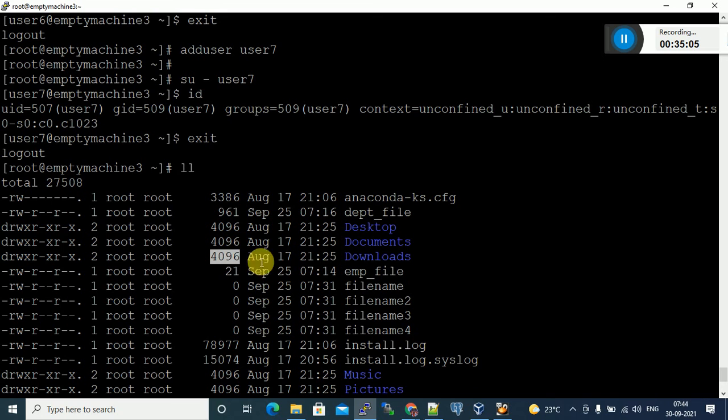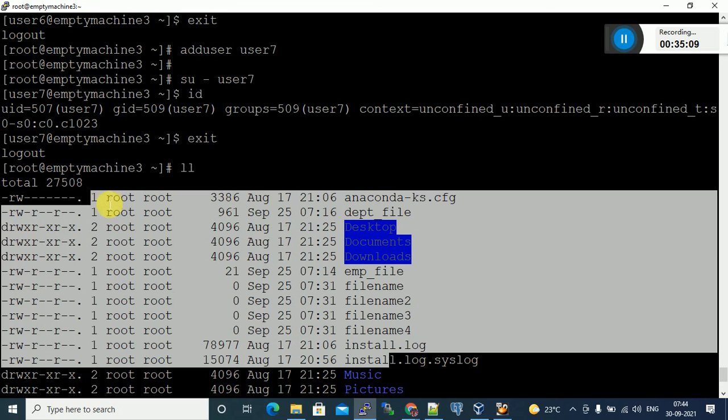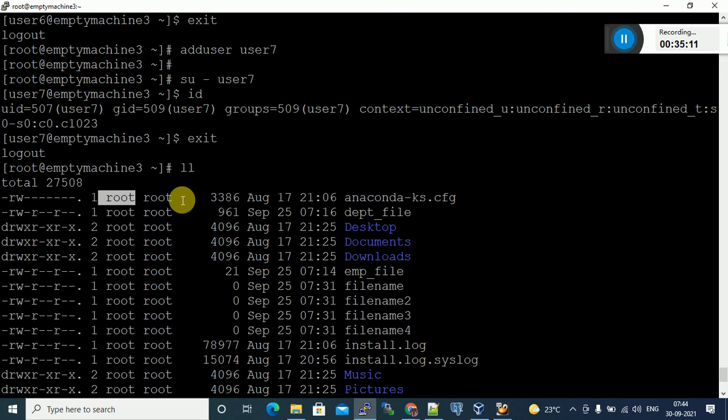4096 bytes. For all these, this is the user, the owner of the file. This is the group. This is the file size in bytes. This is when the file was created, August 17th, and this is the time. Date and time when the file was created.